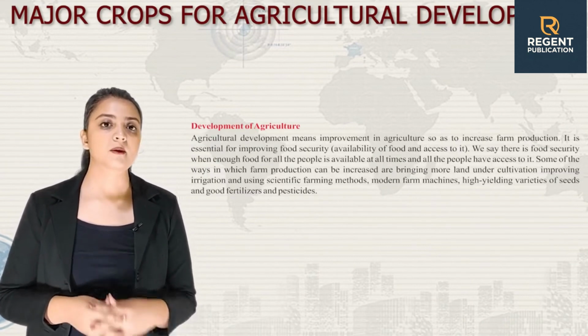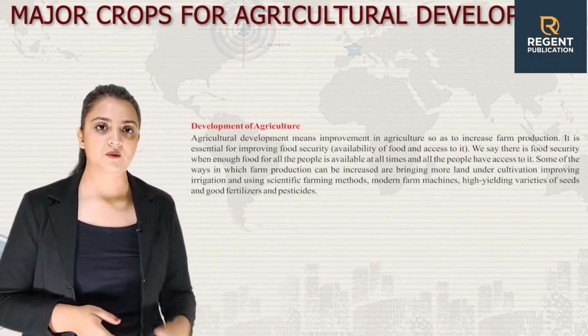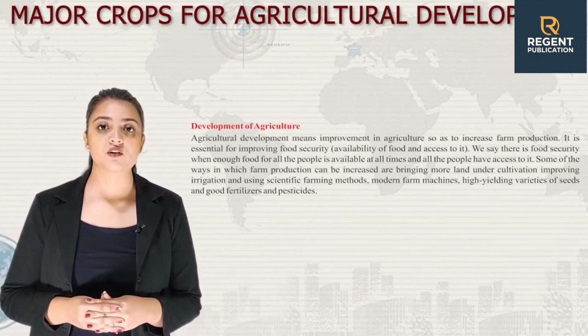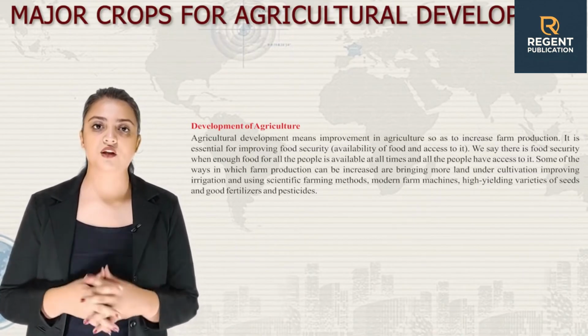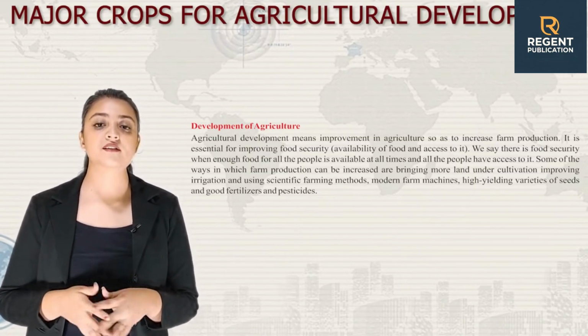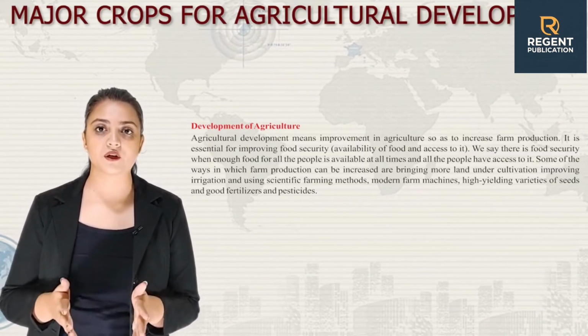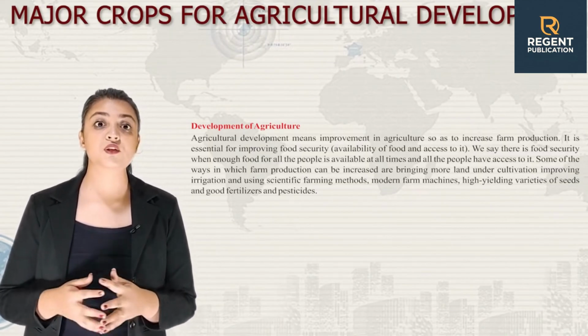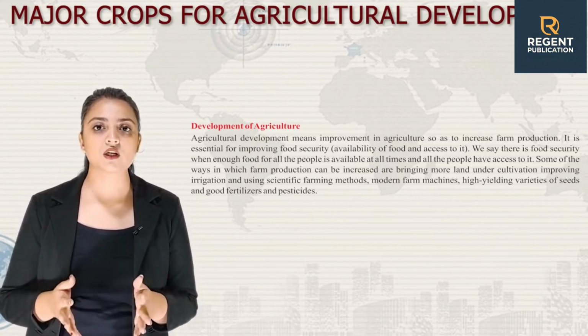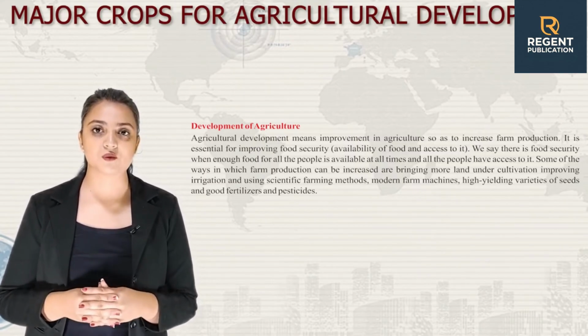Now, let's talk about development of agriculture. Agricultural development means improvement in agriculture so as to increase farm production. It is essential for improving food security, that is, availability of food and access to it. We say there is food security when enough food for all the people is available at all times and all the people have access to it.